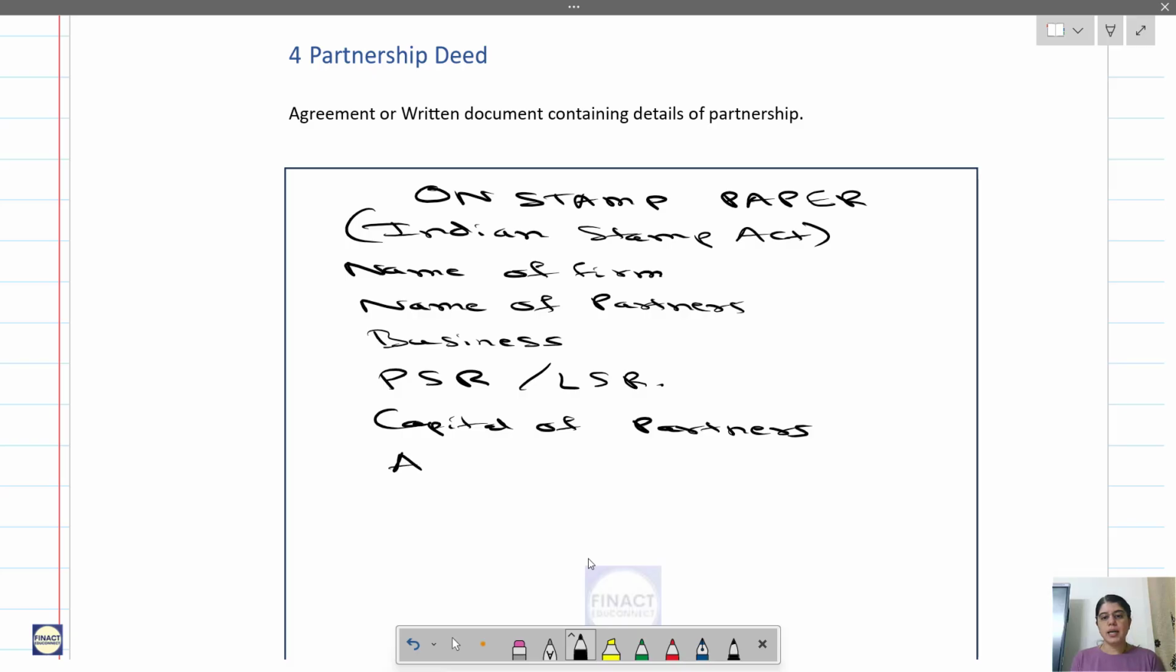Then what should be done in case of admission of a new partner? If some partner wants to retire, what should be the terms and conditions of the retirement of the partner? Then in case of death of a partner, what should be done?